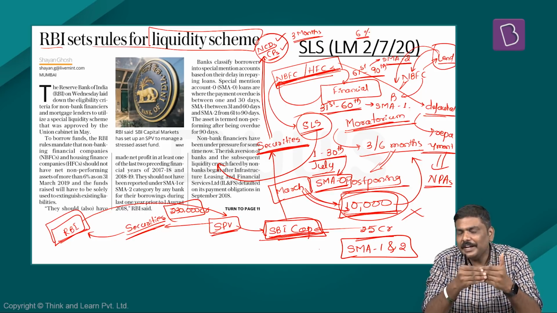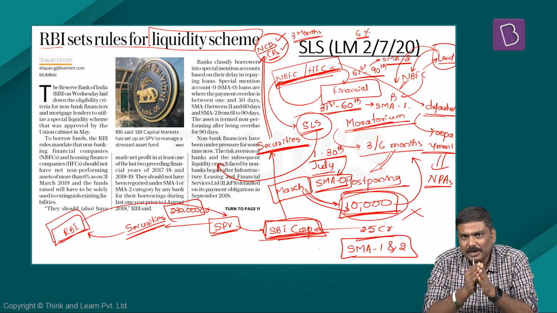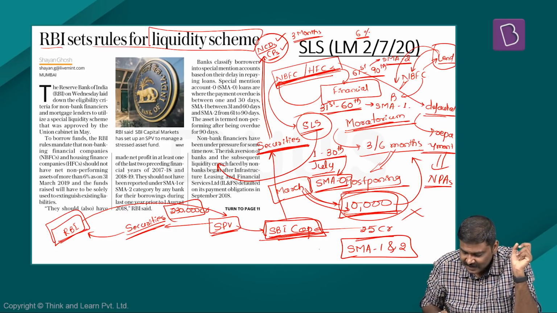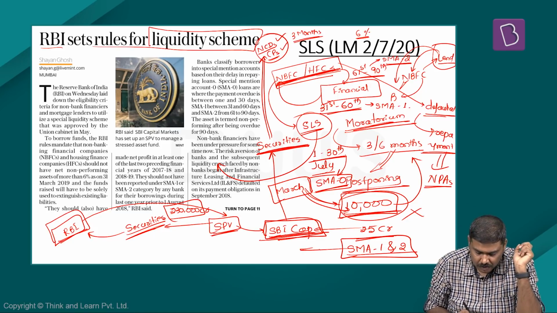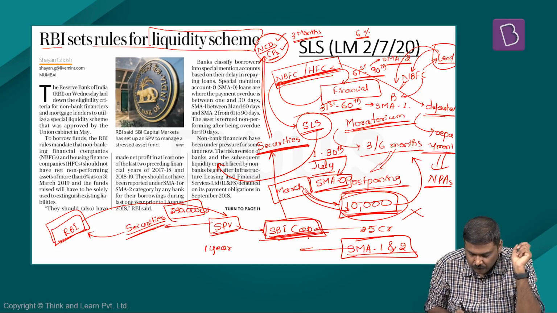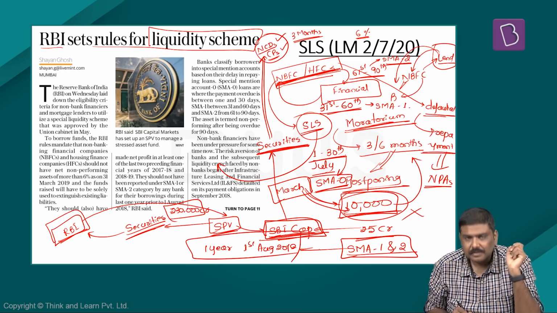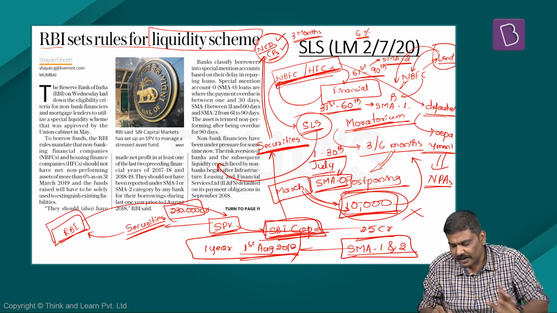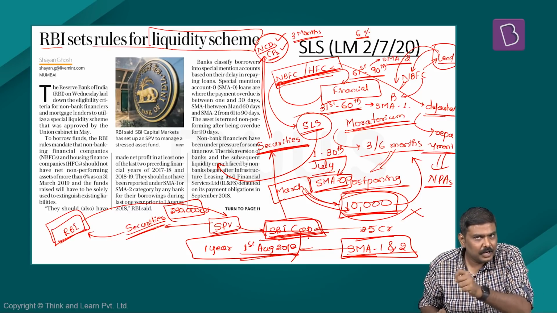But please make a point here. Though I said these particular authorities or NBFCs or HFCs should not be classified as SMA1, SMA2, this is only applicable for a period of 1 year before 1st of August 2018. So before this period, that is 1 year before this particular time period, they should not be classified as SMA1, SMA2.